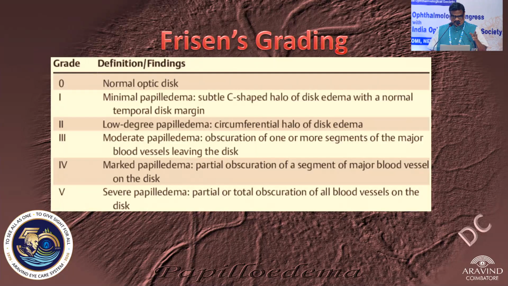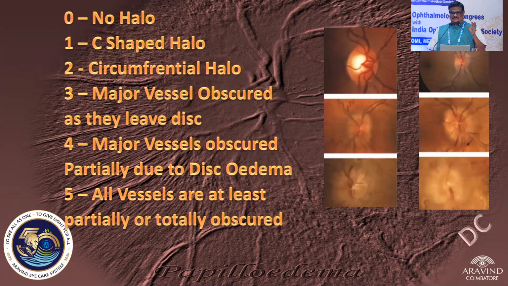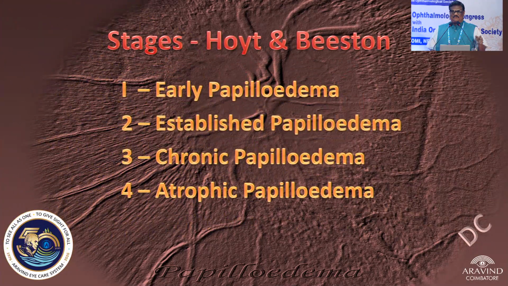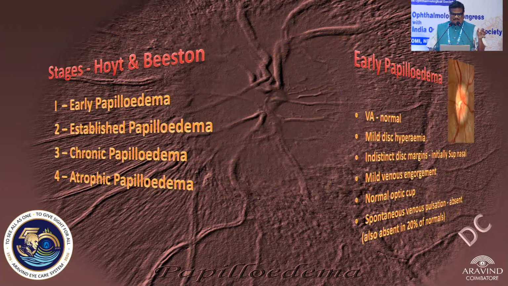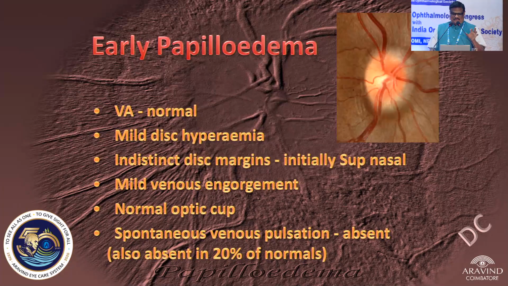There are two gradings, Frisén's grading, and there is a halo. Now this is the newer one, where there is a halo, partial halo, vessels obscured totally or not. Clinically we classify them into so many types. The original Hoyt and Beeston is easier, where you say early papilledema, when there is blurring on one side, then established papilledema, which is the acute papilledema. Then we talk about the champagne cork appearance or the vintage papilledema, which is chronic, and then the atrophic papilledema. So in early papilledema you can see blurring on one side, and mild hyperemia is there. Supranasally it will start, with mild venous engorgement. This is the early papilledema.